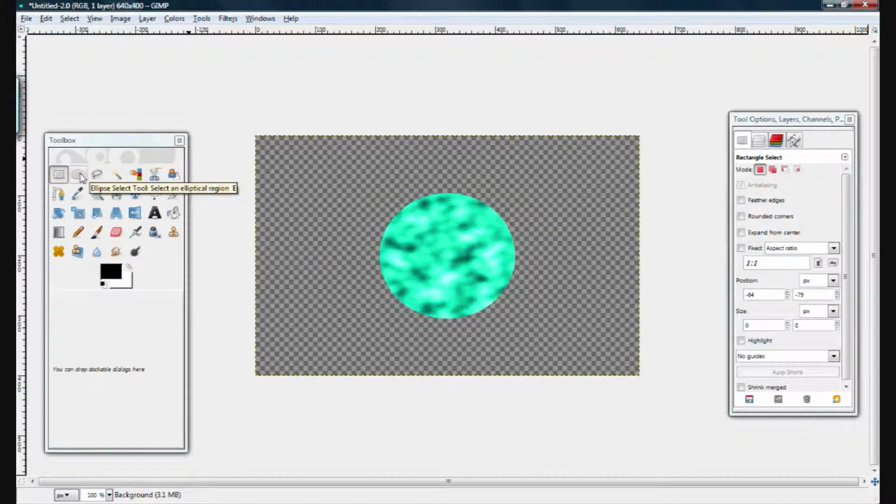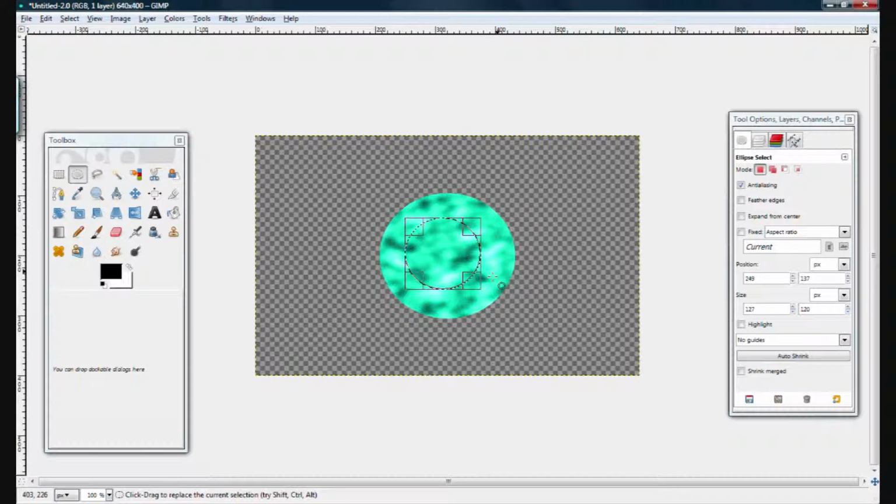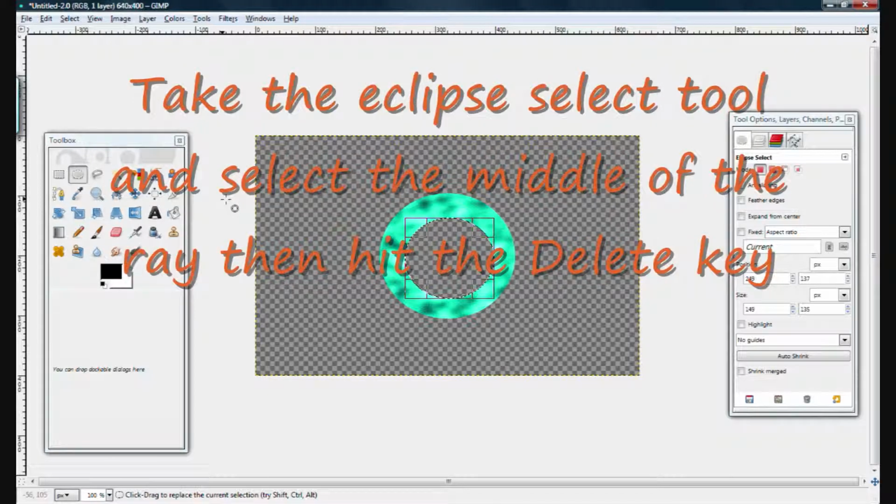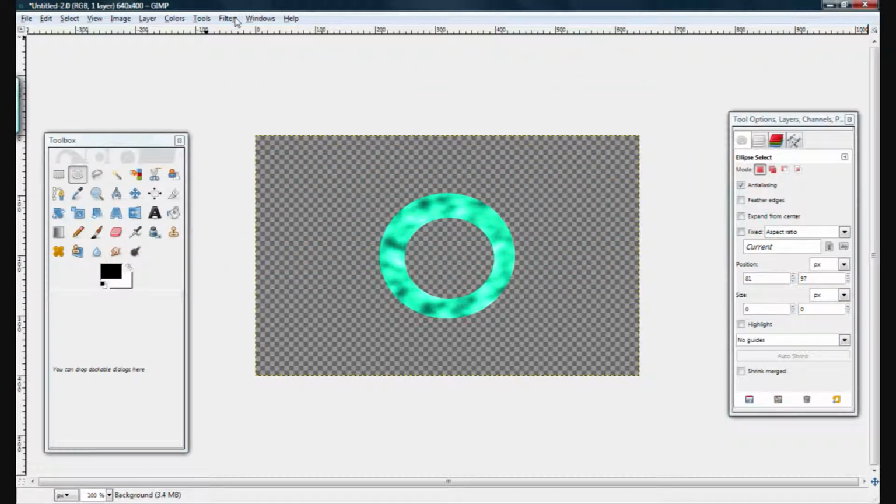Scale it, do what you want, and then select the middle. It doesn't have to be perfect. Don't really care how it is. And then just hit the Delete key.